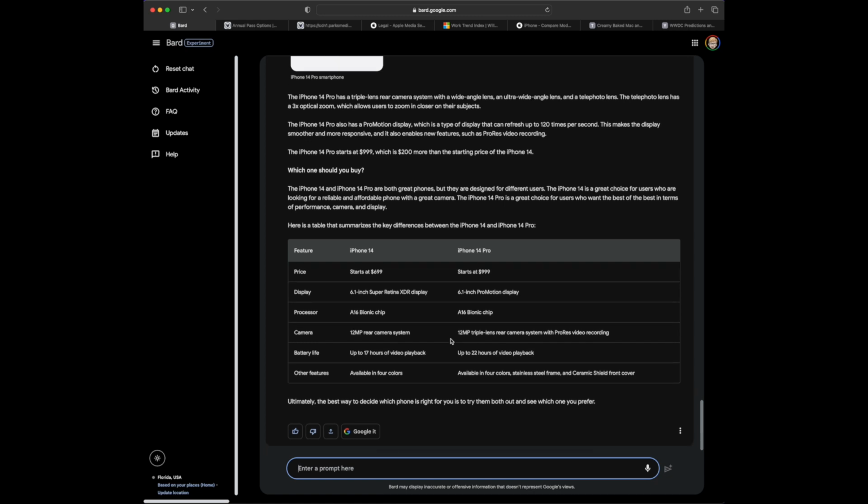And then it's even jumping into which one should you buy, and it's saying each phone is really good, but it's really based on your needs, and it's saying ultimately the best way to decide which phone is right for you is to try them both out, see which one you prefer. Well, I don't know, so buy both phones?